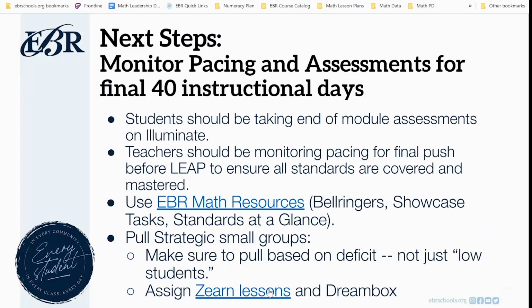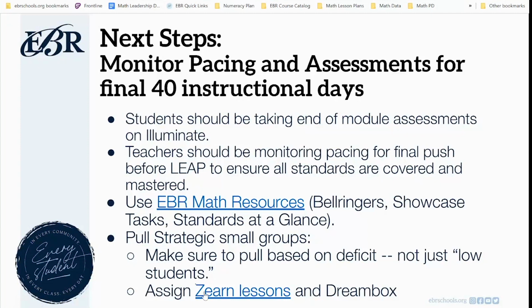Like, why are we pulling these kids to the back table? Is it because we want to work on 3MD2? If so, you can identify those ideas found within 3MD2 where it's found in Eureka, and you can assign Zearn lessons. You can pull some of those ANET released items. You can find where it was taught in Eureka and reteach that in a small group.